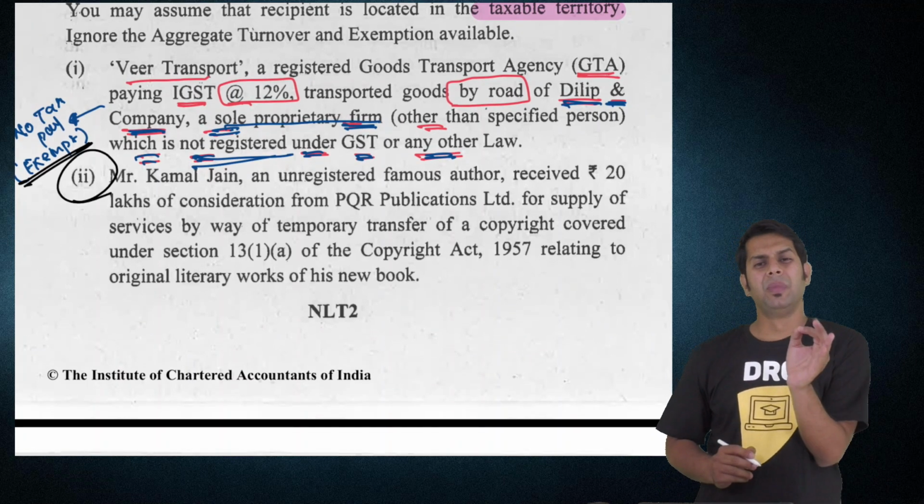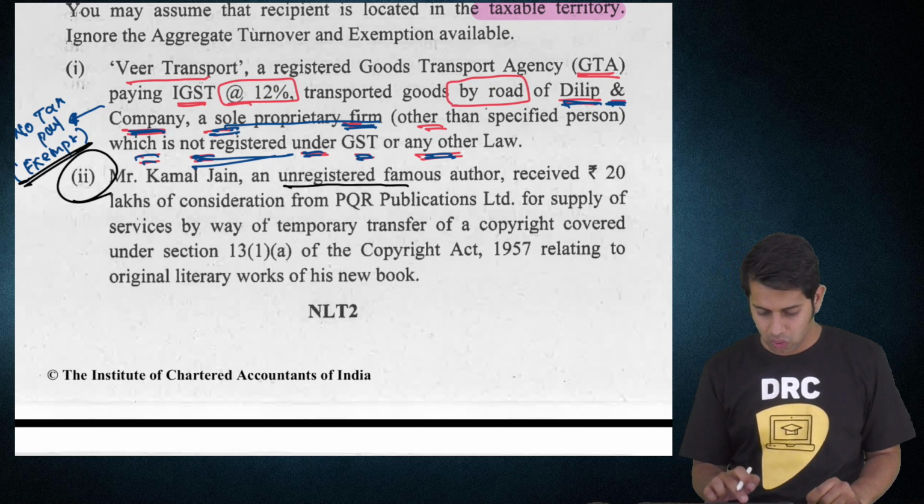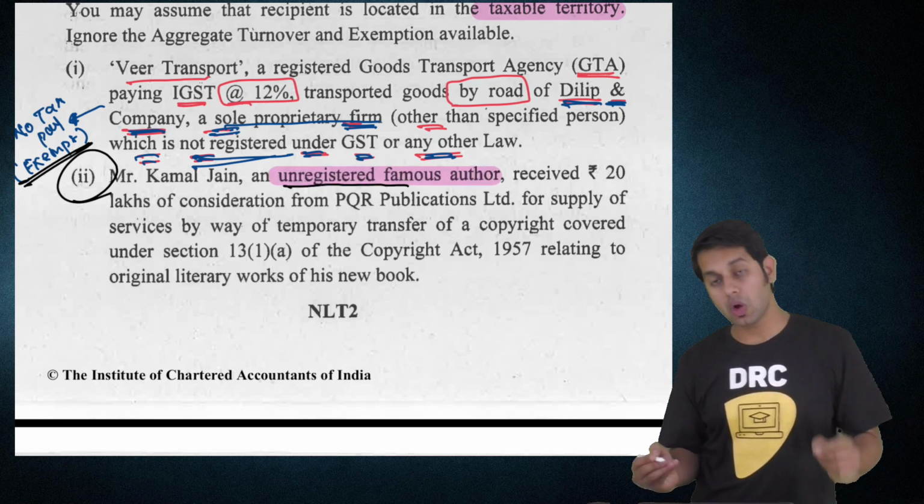Point number 2. Mr. Kamal Jain, an unregistered famous author. He is an unregistered famous author.